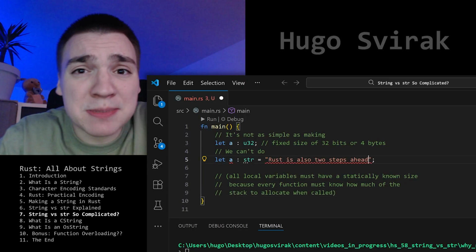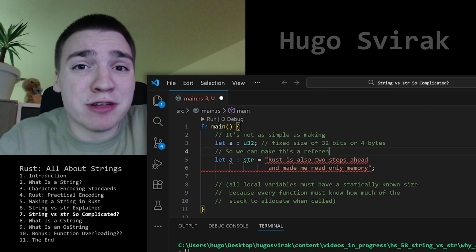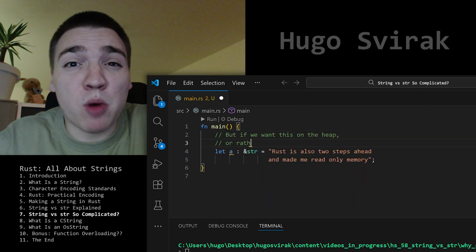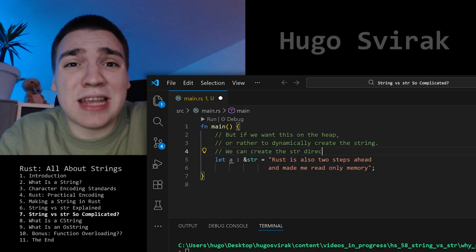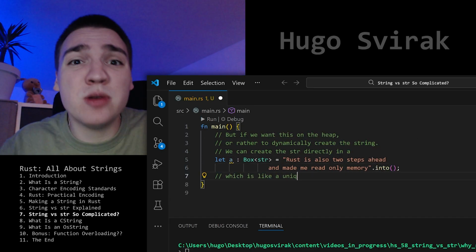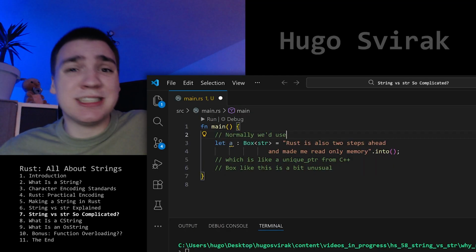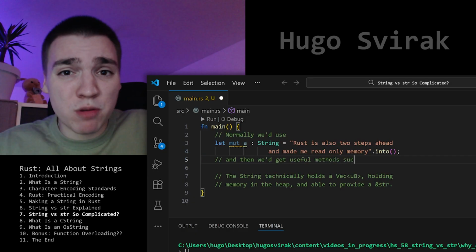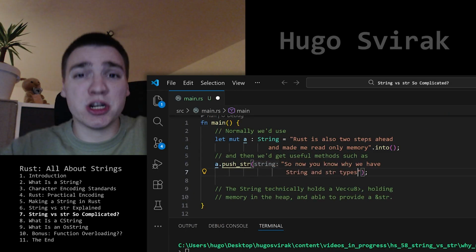Rust is also two steps ahead and made this read-only memory that can be referred to. So we can make this a reference to a str instead and the compiler will be happy. But if we want this on the heap, or rather to dynamically create the string, we can create the str directly in a Box, which is like a unique pointer from C++. That's a bit unusual. Normally we'd just use the String type and it would do something like that for us. And then we'd also get useful methods such as push_str. So now you know why we have String and str types.